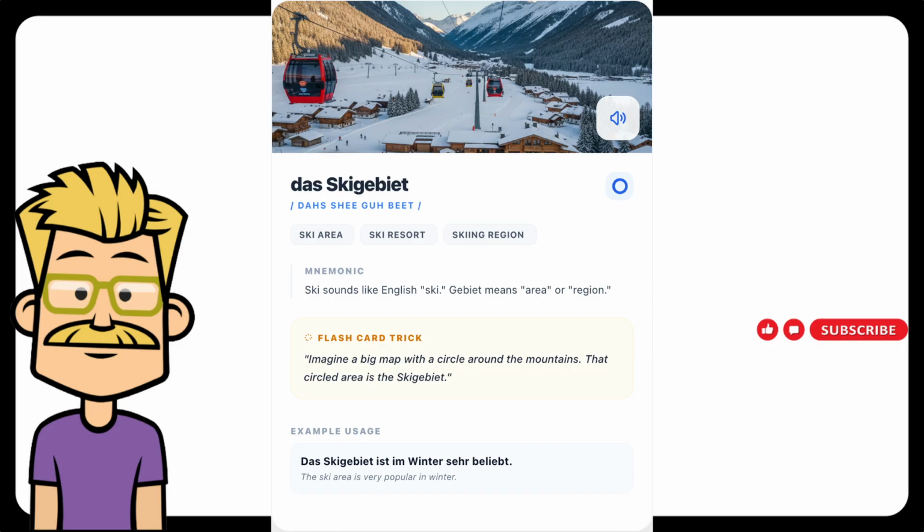Memory trick. Imagine a big map with a circle around the mountains. That circled area is the Skigebiet, the area where you can go skiing. Example sentence. Das Skigebiet ist im Winter sehr beliebt. English translation. The ski area is very popular in winter.